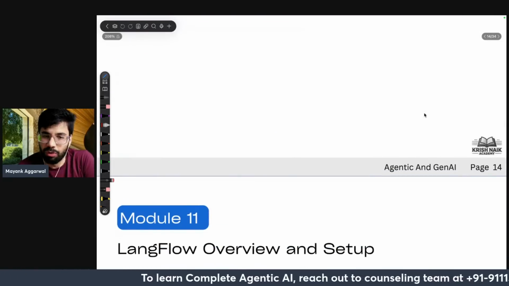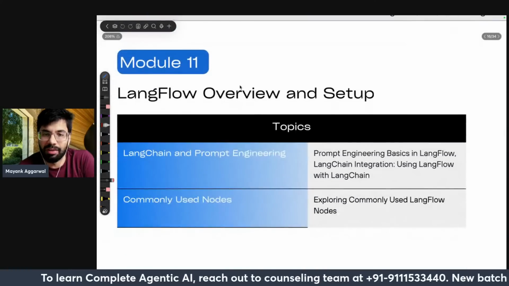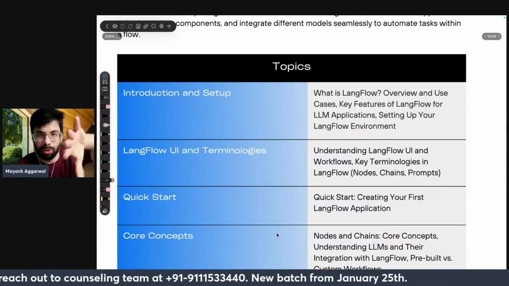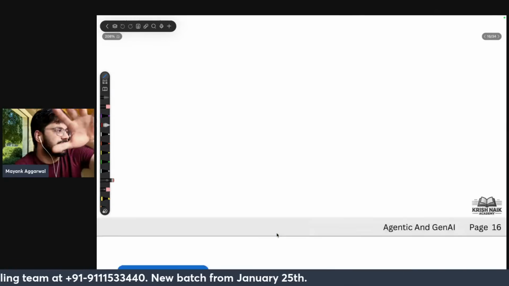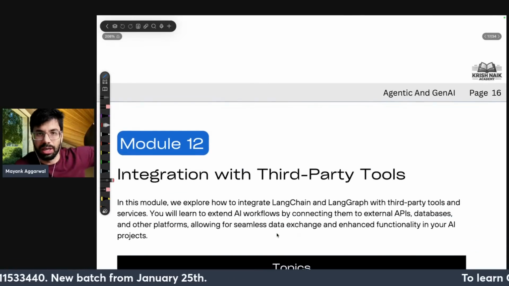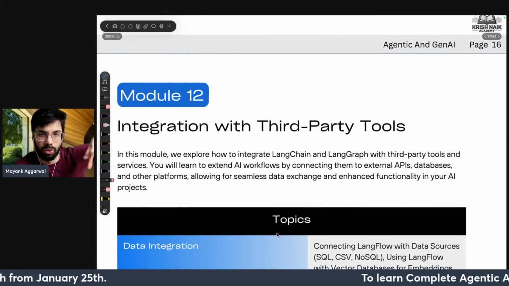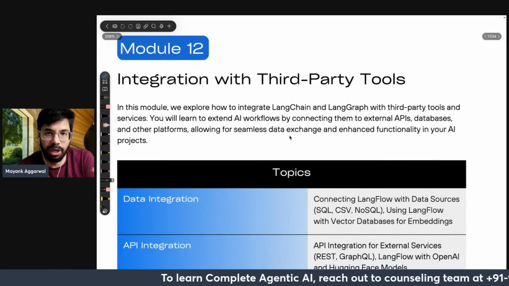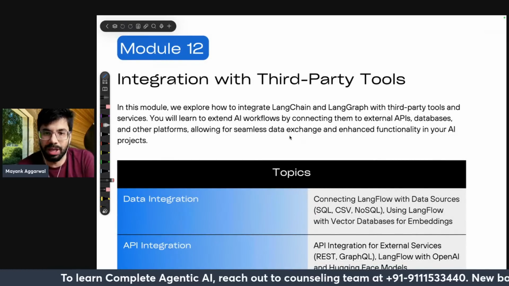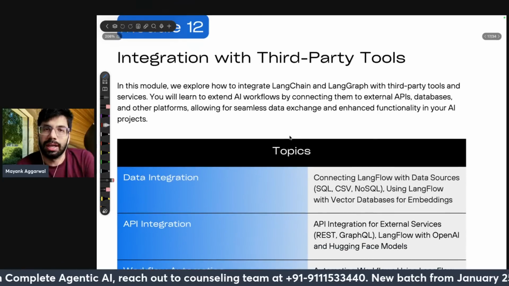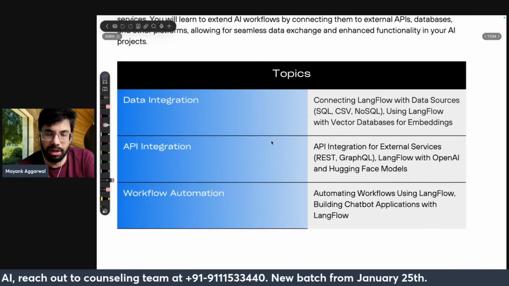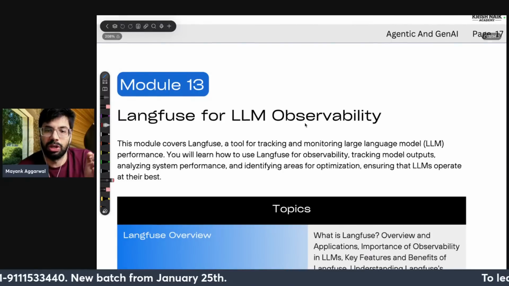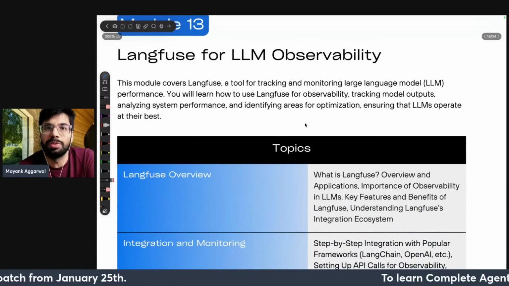Okay, Langflow overview and setup, and then Langflow. So it is just all the topics. As I said, I'm not going deep into this because then it will easily take an hour. We did that already in the live session we took before. We will focus more on building things today. Integration with third-party tools, again very important. Once you have made your agents and applications, how do you integrate them via databases, APIs? We will learn all these things here. Then LangFuse, very important for LLM observability. When you have made your LLMs, how will you observe and monitor them?